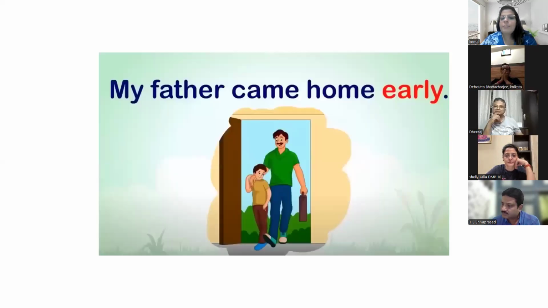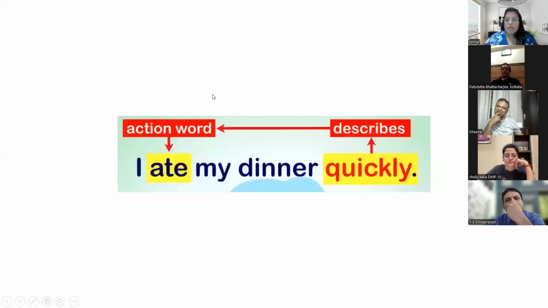My father came home early. My father came. How did he come? Early. He came early. It is not an adjective. Here we are talking about adverbs. Just like ate, here early describes came. We talk about the action, and this describes the action. How did he eat? Quickly, he ate fast. So quickly becomes an adverb.